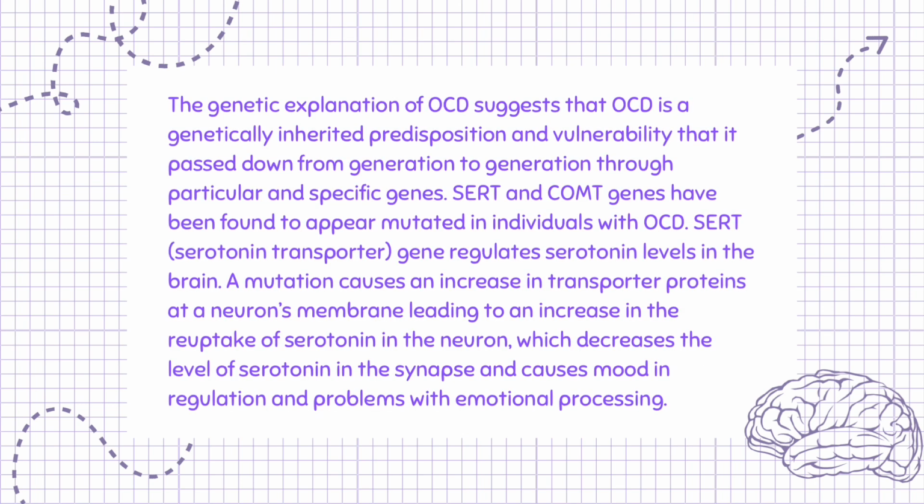The genetic explanation of OCD suggests that OCD is a genetically inherited predisposition and vulnerability that is passed down from generation to generation through particular and specific genes. SERT and COMT genes have been found to appear mutated in individuals with OCD. The SERT, serotonin transporter, gene regulates serotonin levels in the brain. A mutation causes an increase in transporter proteins at a neuron's membrane, leading to an increase in the reuptake of serotonin in the neuron, which decreases the level of serotonin in the synapse and causes mood dysregulation and problems with emotional processing.